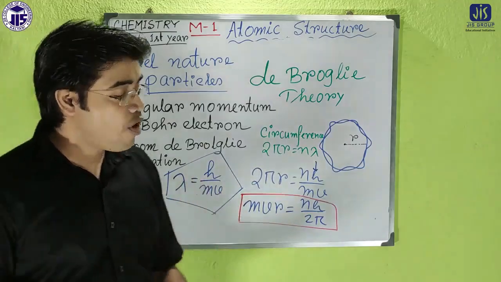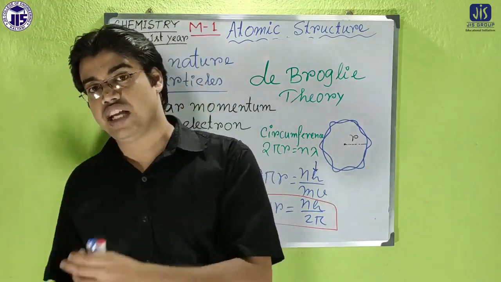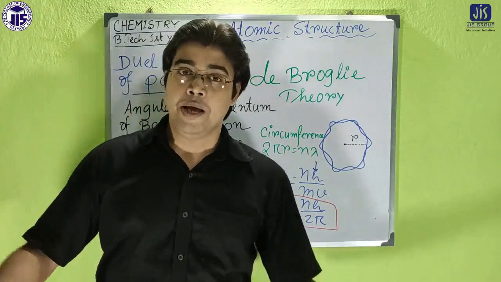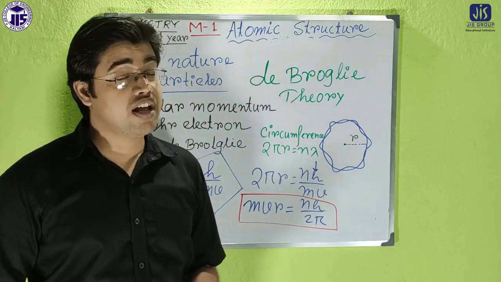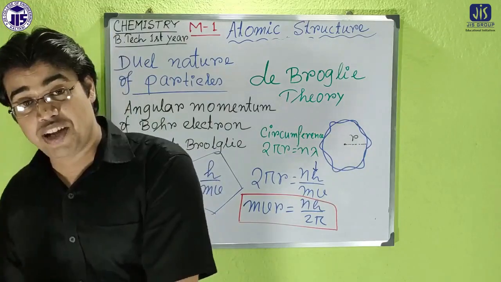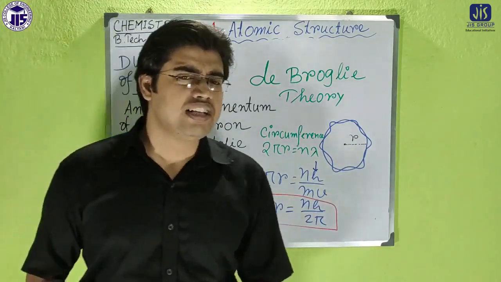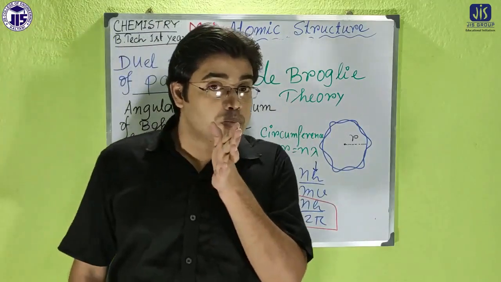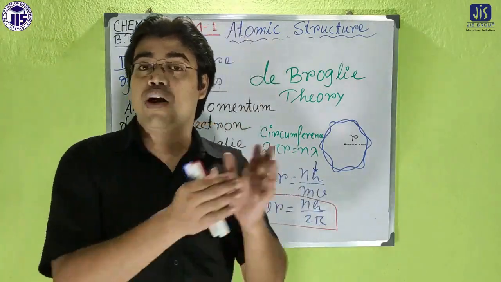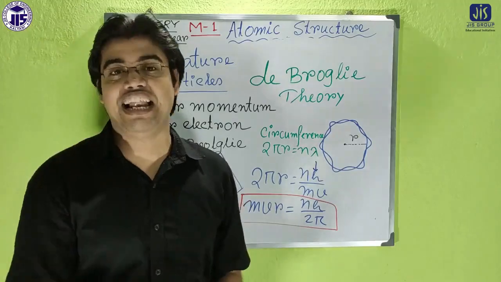As the de Broglie equation has two wings, that means according to de Broglie the microscopic particle has particle nature as well as wave nature, it is expected that the de Broglie equation should support Bohr's model, because Niels Bohr told only one dimension, that means only particle nature.